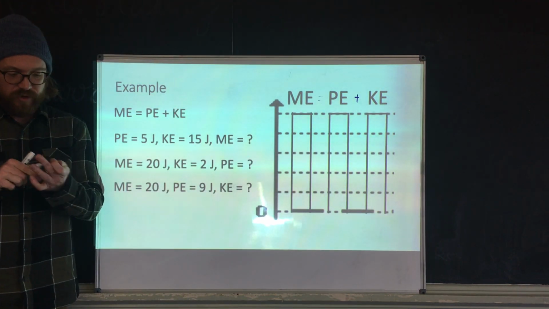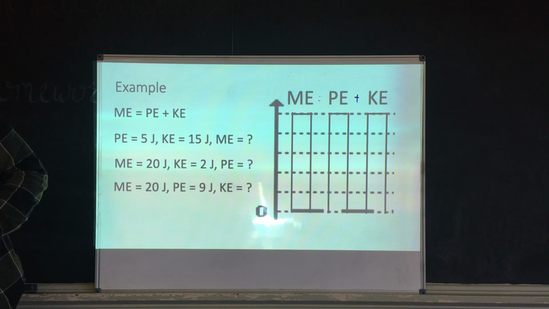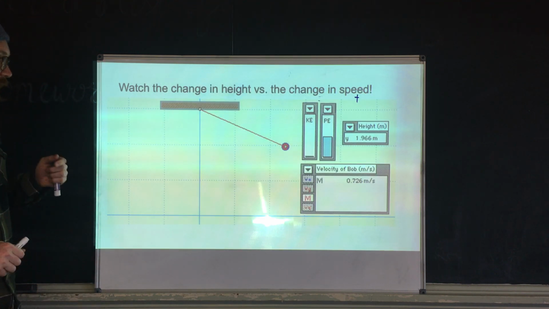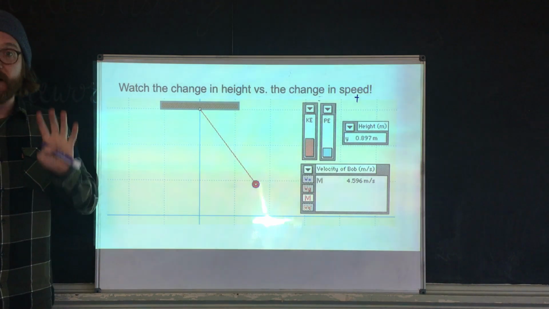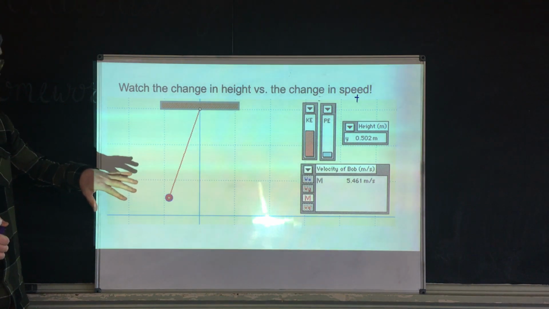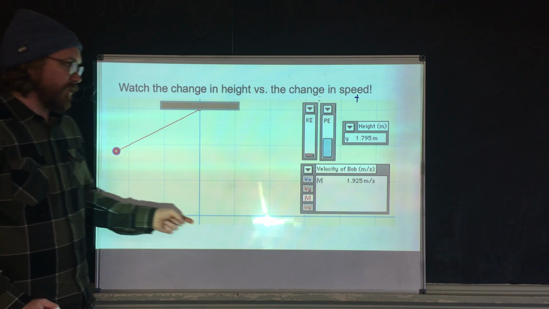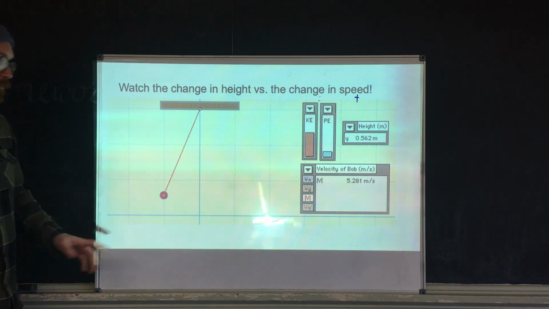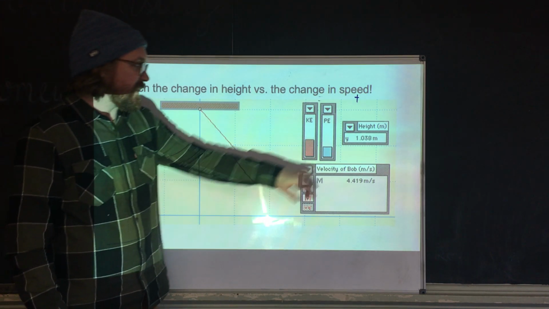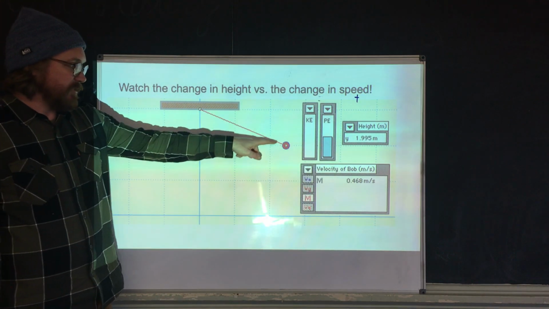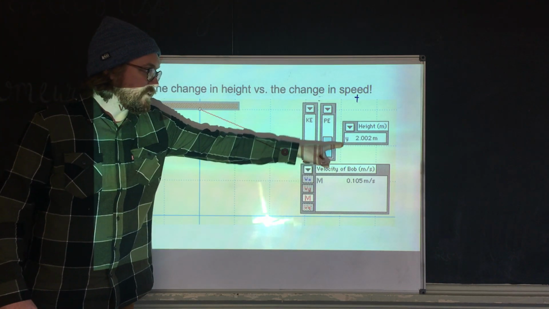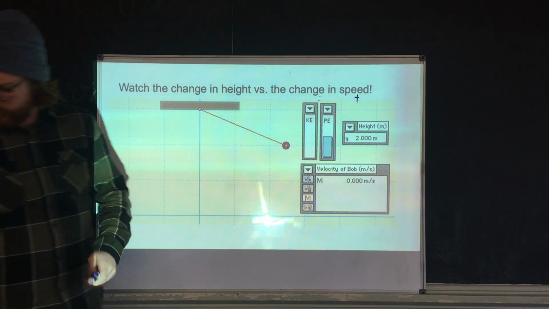So let's look at this from a few different angles. Let me show you a couple little simulations here. This simulation I love, and this is really helpful because what you see happening is a ball swinging back and forth on a pendulum, nice and slowly. You will notice that the height of the ball is changing. It's getting higher, higher, higher, going up to 2. And then, do I have to hit play again?